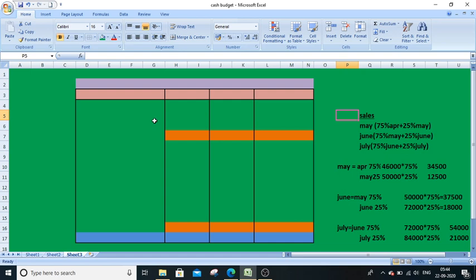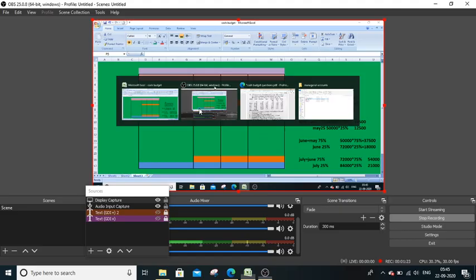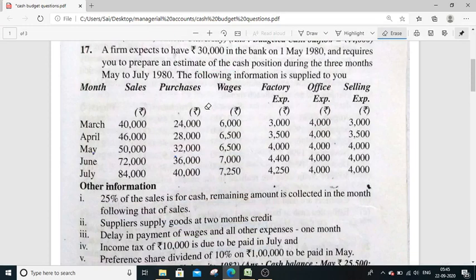First of all, cash budget. Why actually are we maintaining a cash budget? This cash budget is maintained to forecast what the cash requirements are in future, how much payments we need to make and how much receipts we are going to anticipate. This anticipation, this forecast, can be done with the help of a cash budget. So with this, let us go with one example question, so that you can understand easily.